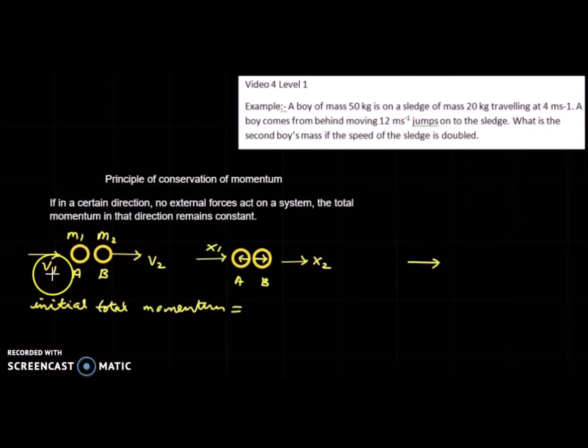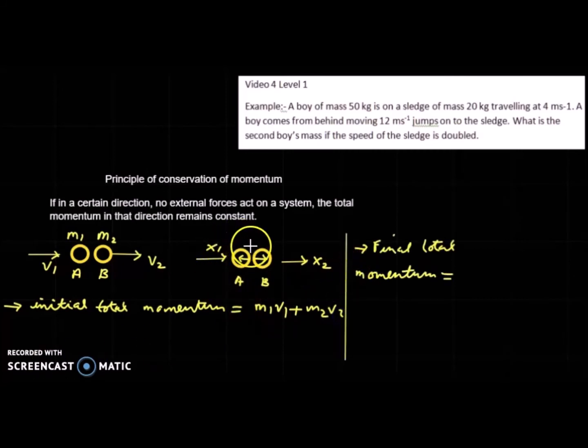Now what is the initial total momentum of the system? In the initial diagram, the momentum of A is m1 v1 and the momentum of B is m2 v2. The initial total momentum in this direction, direction is also necessary, is m1 v1 plus m2 v2. What is the final total momentum?